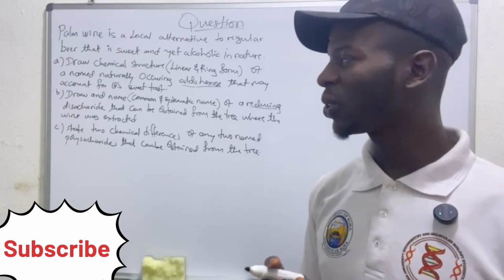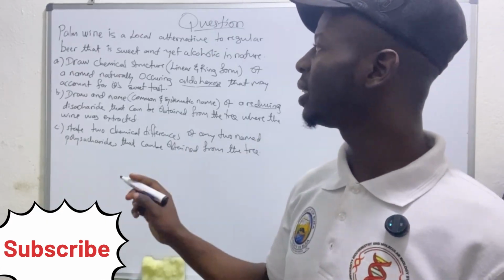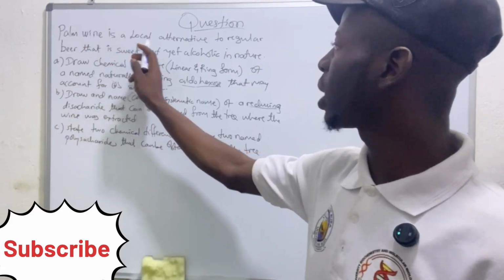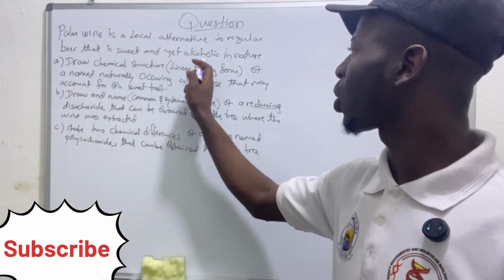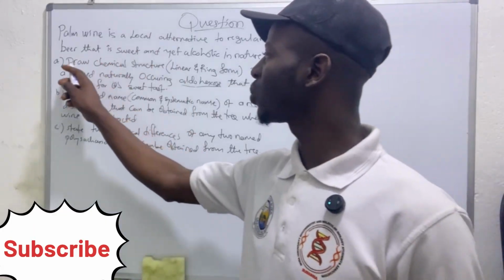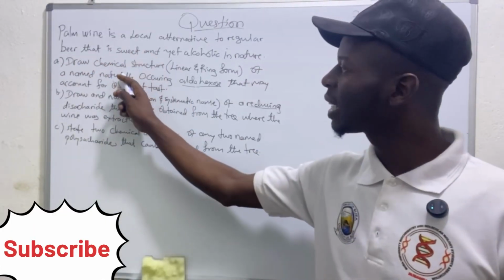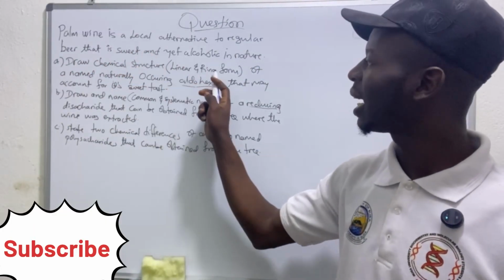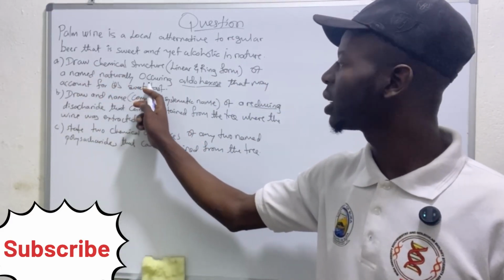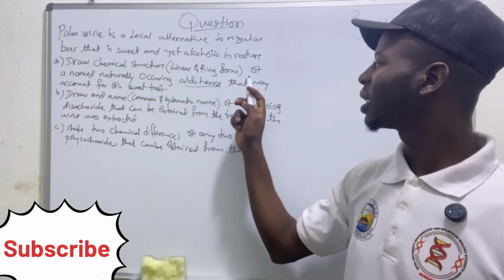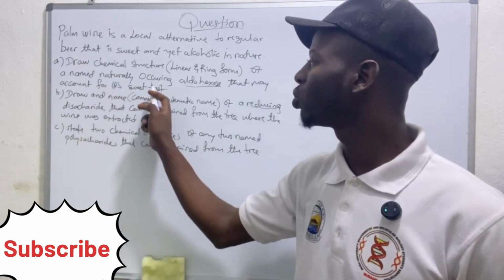So let's look at this question vividly. The question says, palm wine is a local alternative to regular beer that is sweet and yet alcoholic in nature. The first question says that we should draw the chemical structure (linear and ring form) of a named naturally occurring aldohexose that may account for its sweet taste.